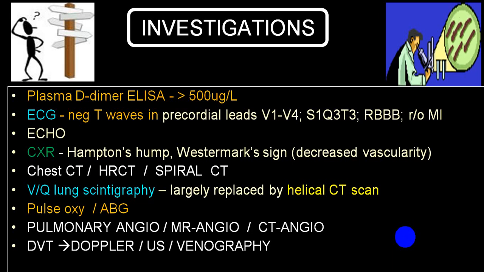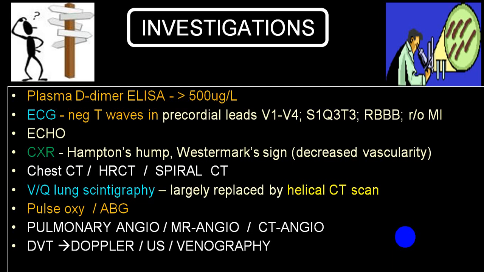The main important test is the D-dimer. If D-dimer is more than 500, suspect pulmonary embolism. If D-dimer is less, the chances of DVT, thrombus formation, are less likely. Then you go for the other parameters. In ECG, if you get an S1Q3T3 pattern with RBBB, also look for RVMI. It will be very strongly positive in case of a massive embolus.